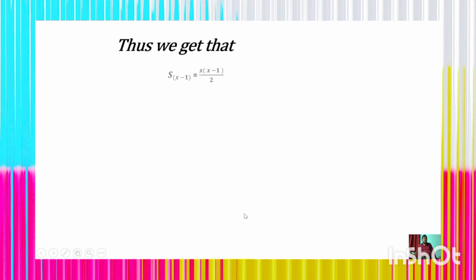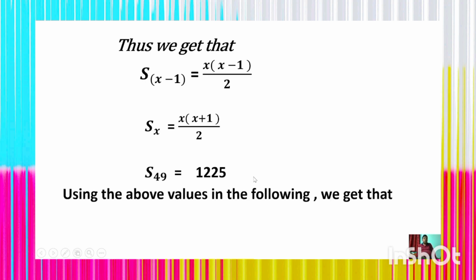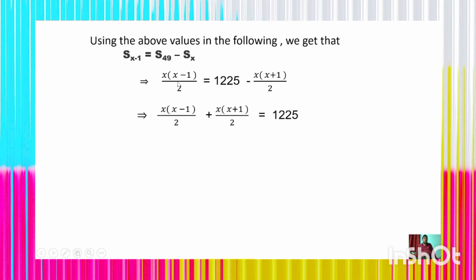Thus, we get S(x minus 1) is equal to x whole into (x minus 1) upon 2, Sx is equal to x whole into (x plus 1) by 2, and S49 is equal to 1225. We can use these values in the following expression: S(x minus 1) is equal to S49 minus Sx. After putting these values, we get x whole into (x minus 1) by 2 is equal to 1225 minus x whole into (x plus 1) upon 2. So here x into (x minus 1) upon 2, and the minus x into (x plus 1) by 2 on the right-hand side will be transferred to the left-hand side, so this minus will be plus.